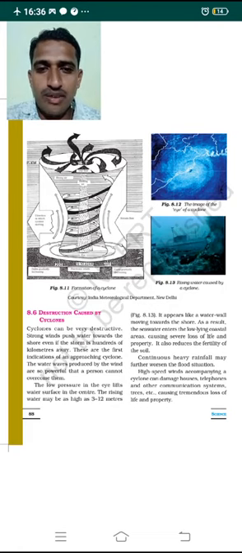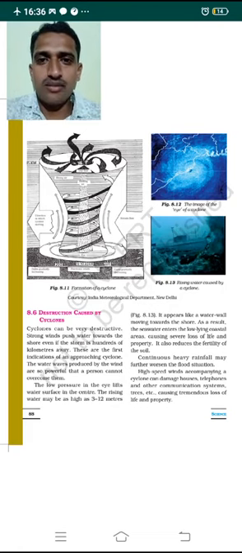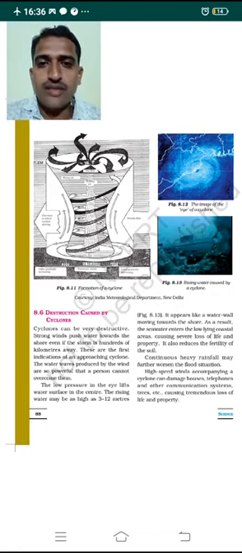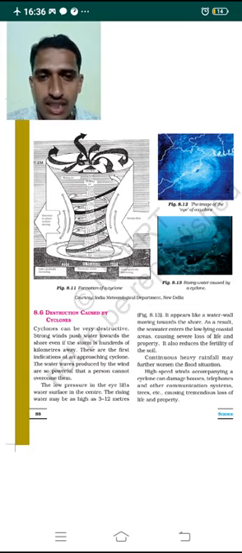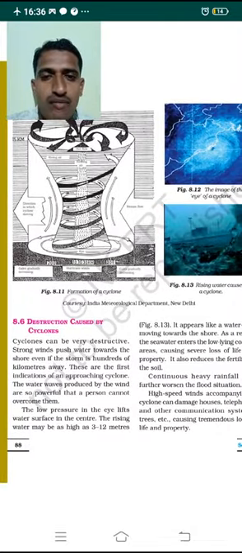So dear students, in the previous class I was discussing the cyclone, the eye of the cyclone and other things. In today's class, let us learn about the destruction caused by cyclones. As you can see in figure 8.11, formation of a cyclone, it goes up to 15 kilometers high. There is a rising of the water level, and the eye of the cyclone can spread anywhere, right? So what are the destructions caused by the cyclone? Let us have a look at it.